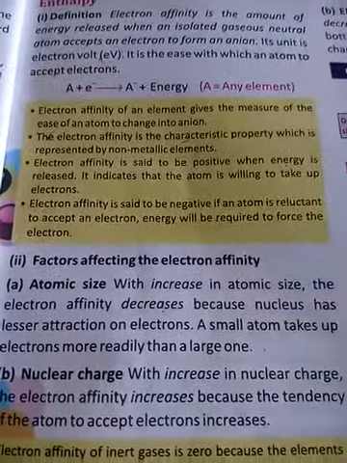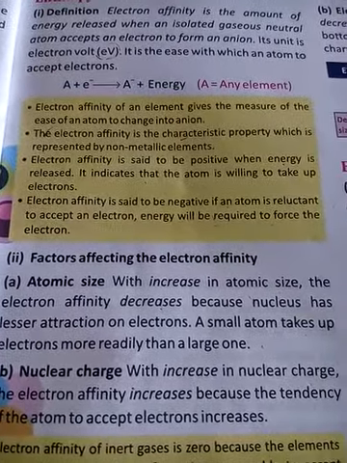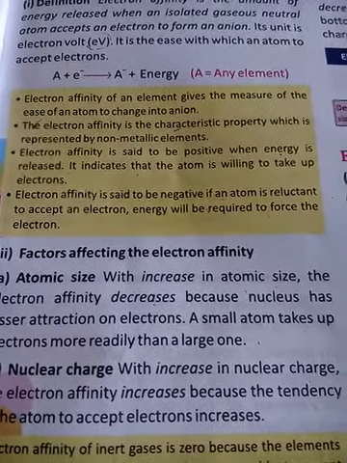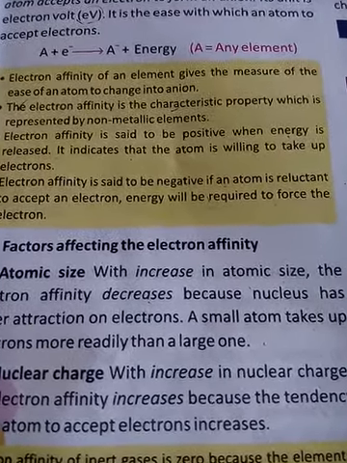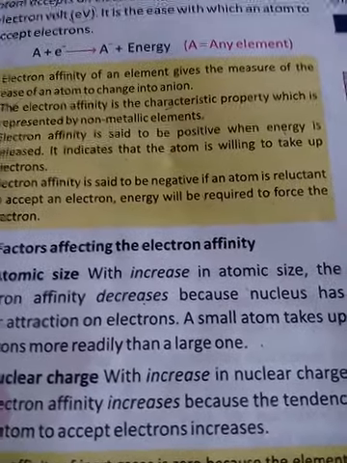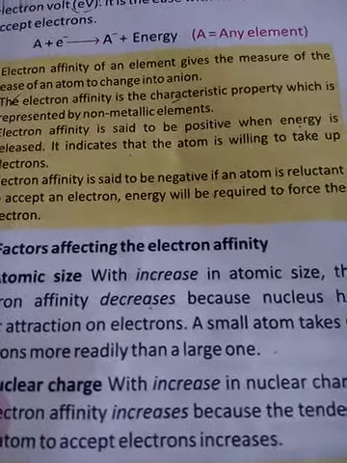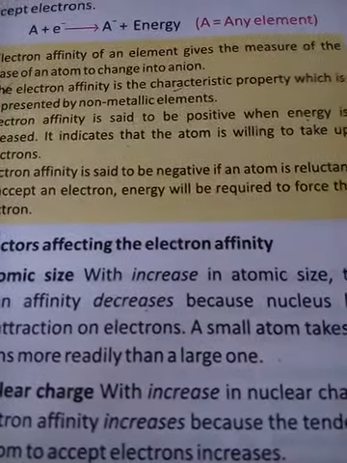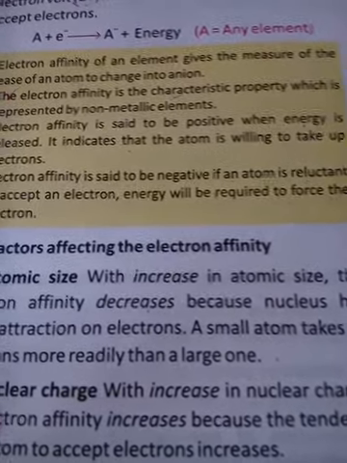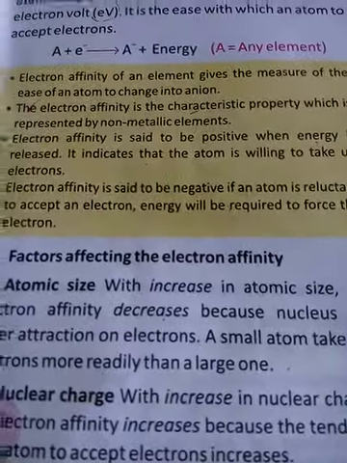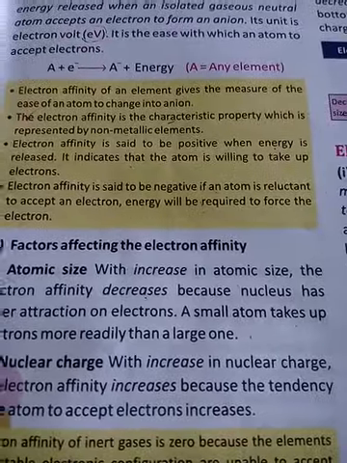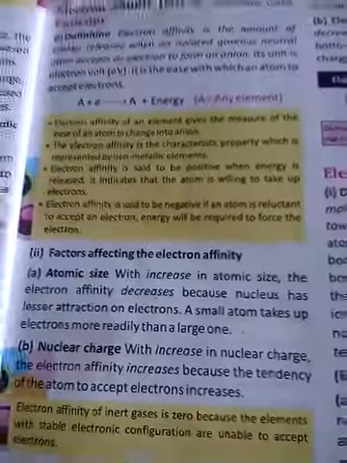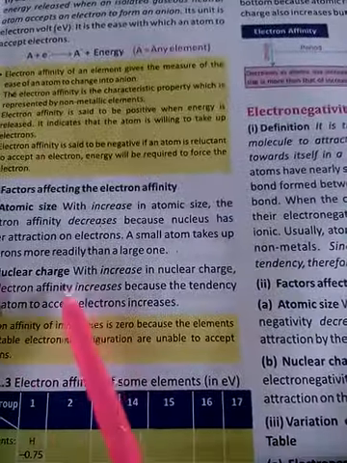Now if you compare the atomic radius or atomic size of a metal and non-metal, you will see the atomic size of metals is more compared to the non-metal, which means that non-metals can easily attract electrons, whereas the metals will face problems in attracting the electron. Why? Because the distance between the nucleus and the outermost electron is more. In that case electron affinity will be less. Understood? Next is nuclear charge.